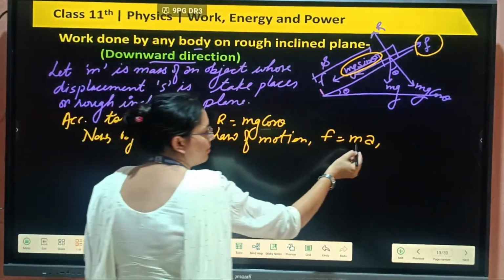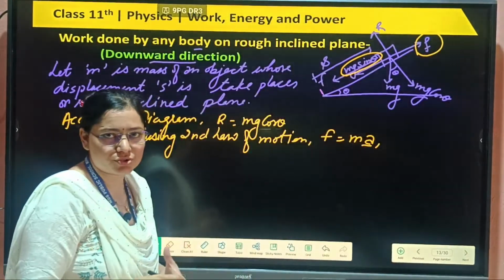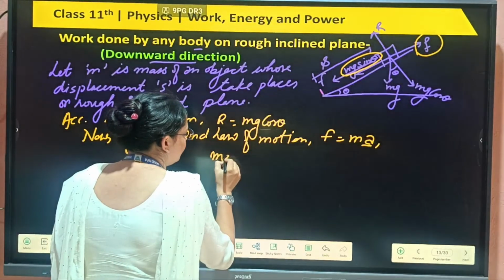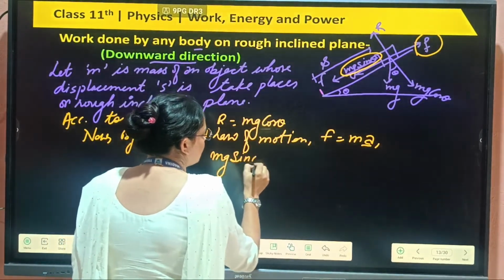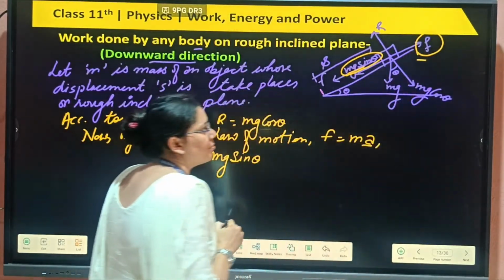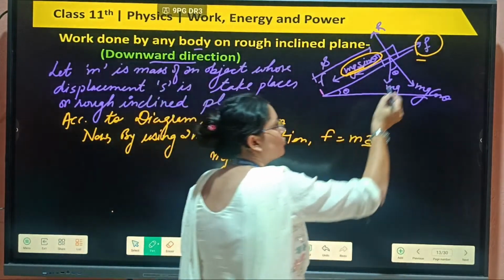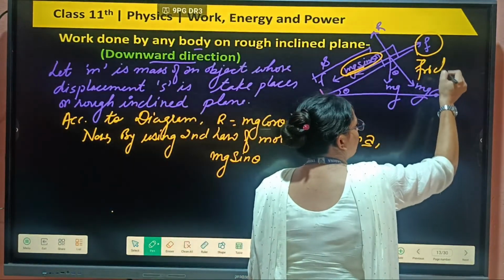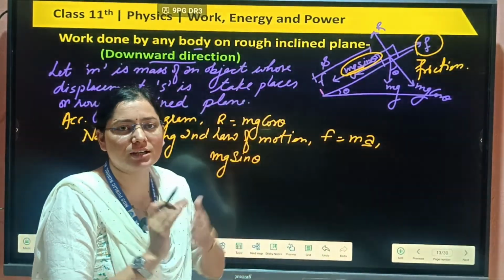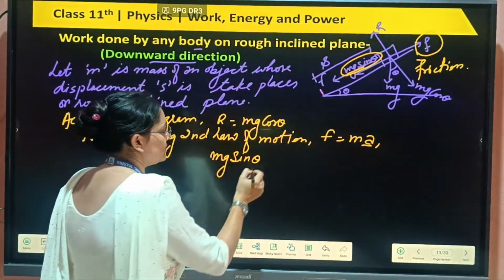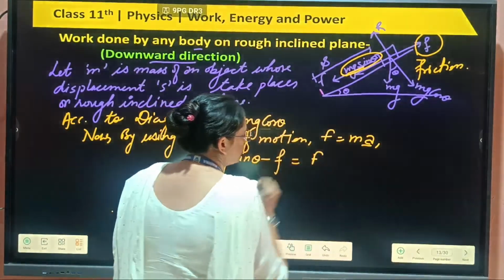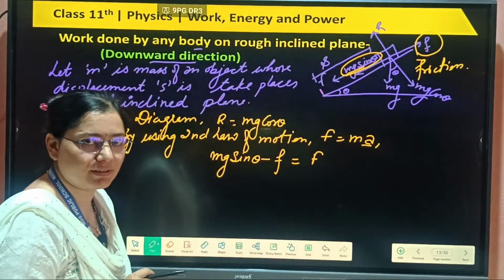Don't write F equal to ma here because we need the total force only, not a. That's why we write this equation: mg sin theta. The body is sliding down, so this force will be more compared to this one. Small f is friction. When the body slides this way, friction acts in the opposite direction of motion. So mg sin theta minus friction equals the force. The force equation will be this.